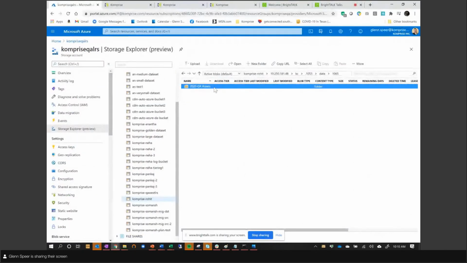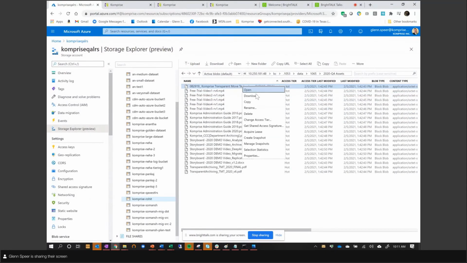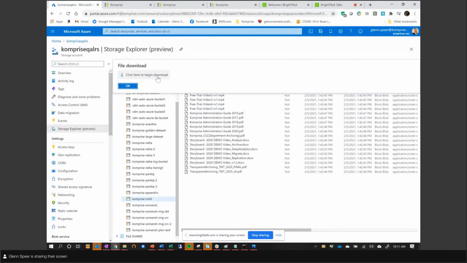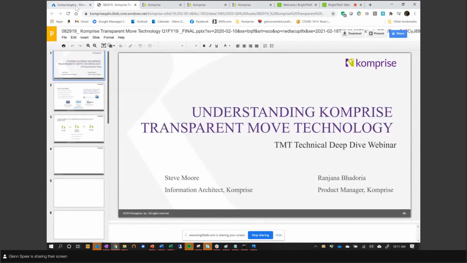But I can also go directly in the Azure portal and read the data directly. Instead of seeing a bunch of 5 meg chunks that are really unusable within the cloud provider, with the proper credentials I can open the file directly, download it, and take a look at it. You see here, I can read the data directly from the cloud provider.